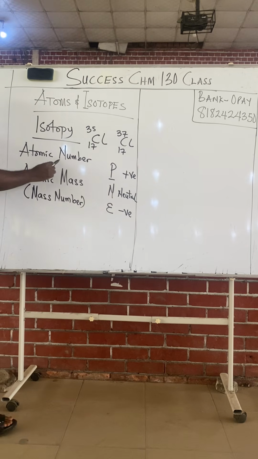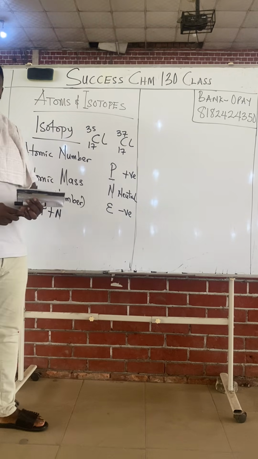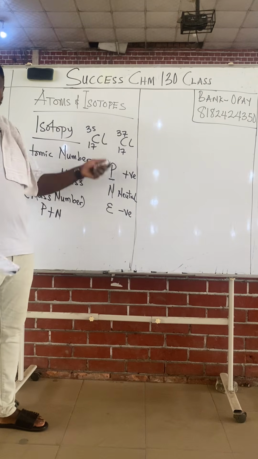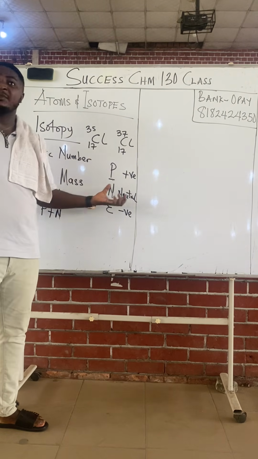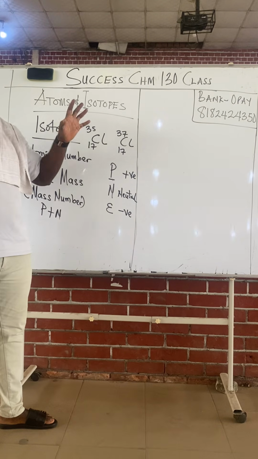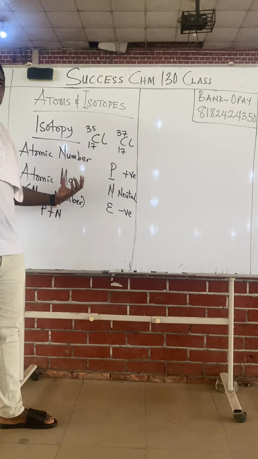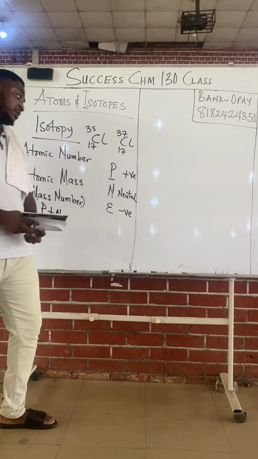So while the atomic number is number of protons only, the atomic mass is number of protons plus neutrons. All these I'm saying are foundations to what brought about isotopy. I believe that everybody here knows somehow that atomic number is this, and atomic mass is this. We're trying to create a foundation to what led to isotopy. Atomic mass is the number of protons and neutrons found in the nucleus of the atom of an element.